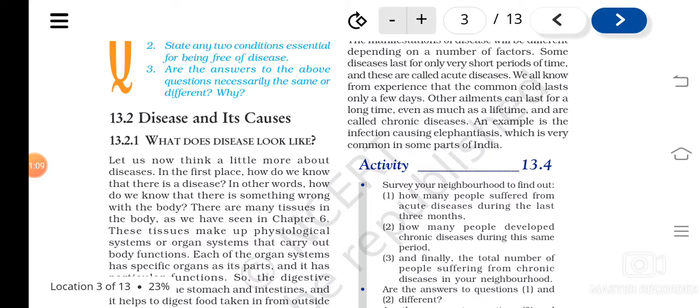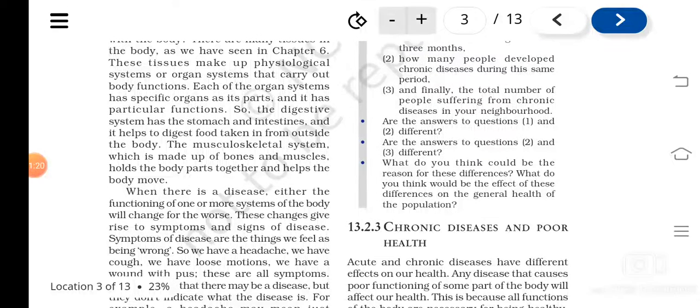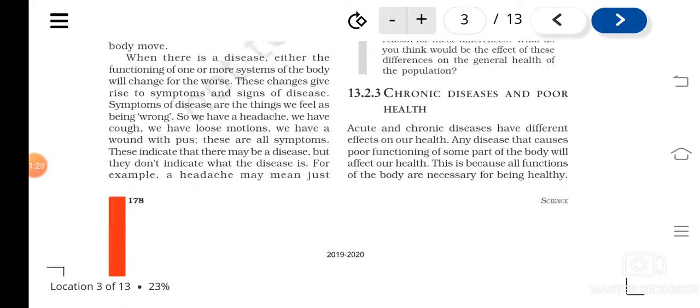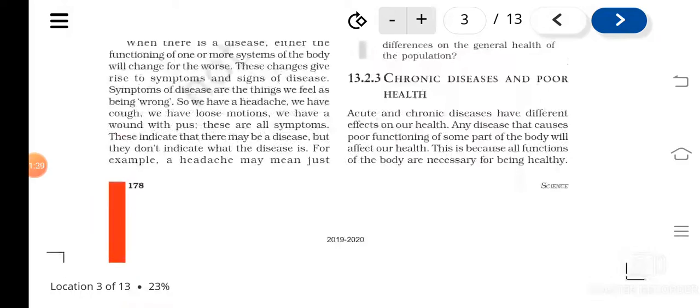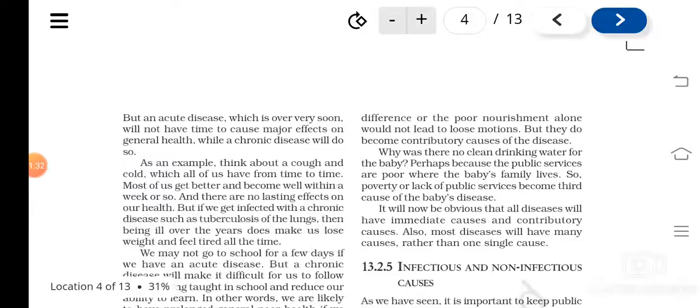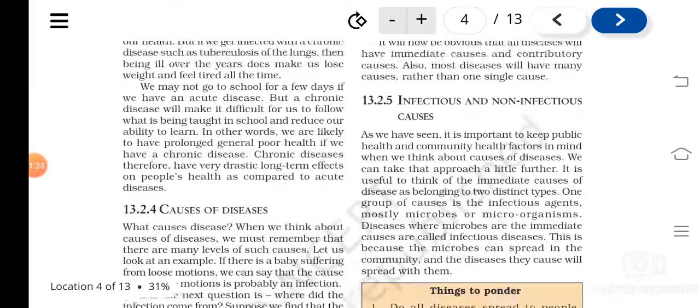And among these, chronic diseases cause more harm to the body when compared to acute diseases. And acute diseases can be cured, isn't it? When compared to chronic diseases, acute diseases can be cured easily. So all this we were studying in the previous class.